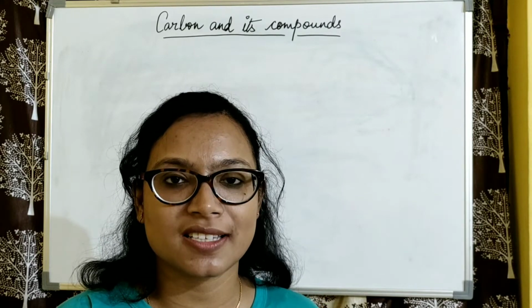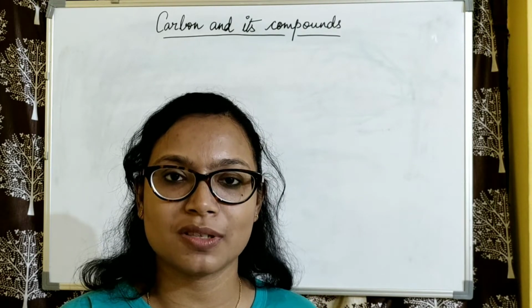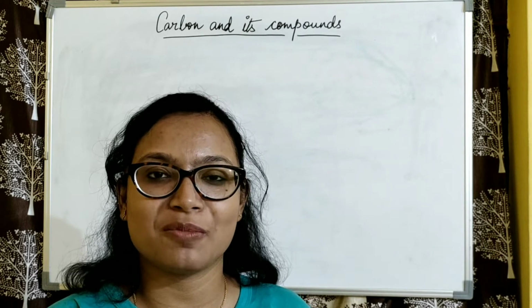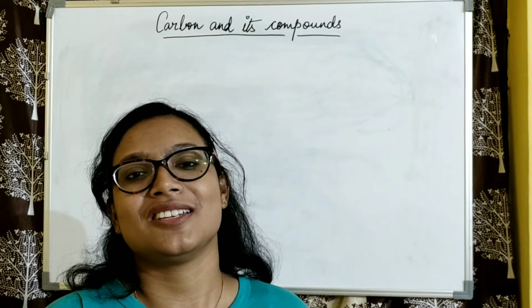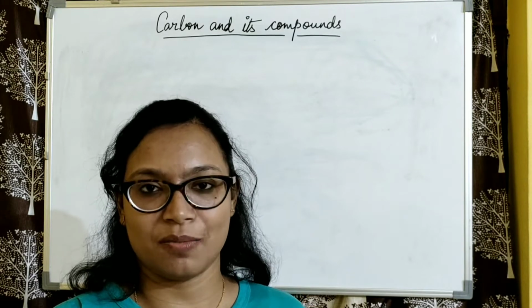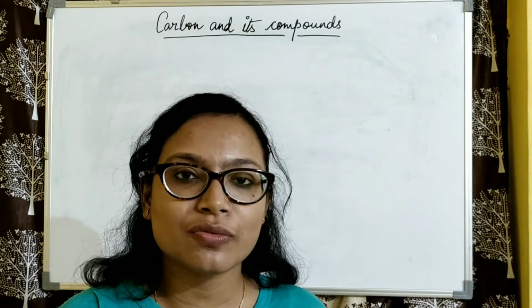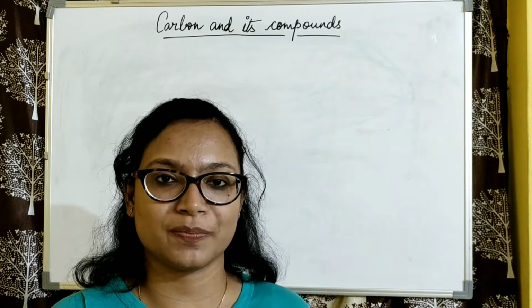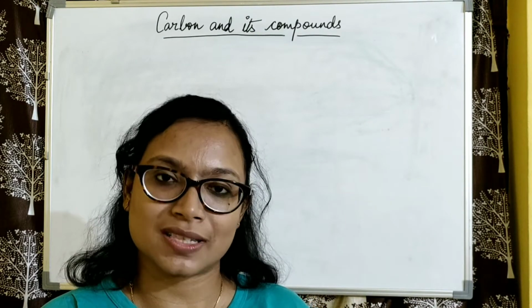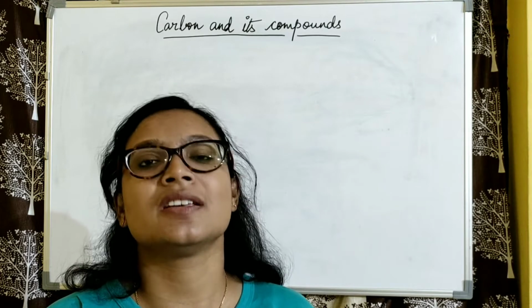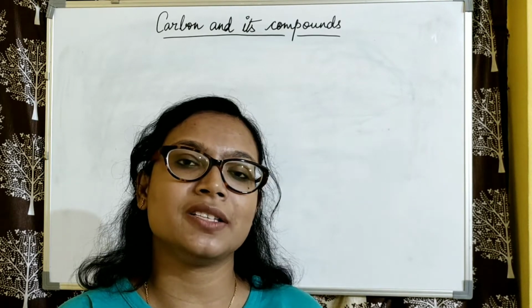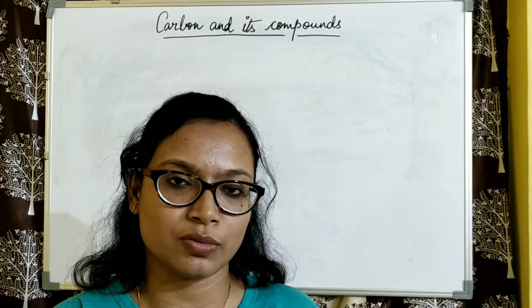Today I will be discussing carbon and its compounds, part 2. So we already know about the introduction of carbon and its compounds. Now let us come to what organic compounds are. We know that carbon can form a huge number of compounds. It forms oxides, carbides, carbonates, hydrogen carbonates, as well as it combines with hydrogen and other compounds.